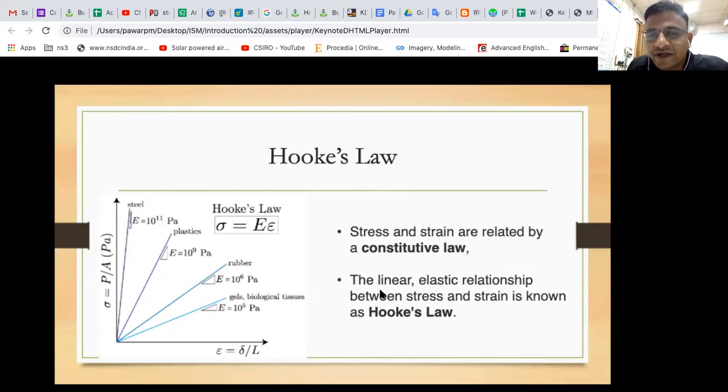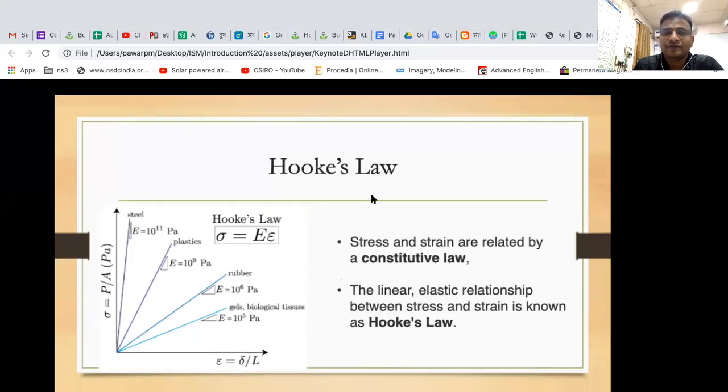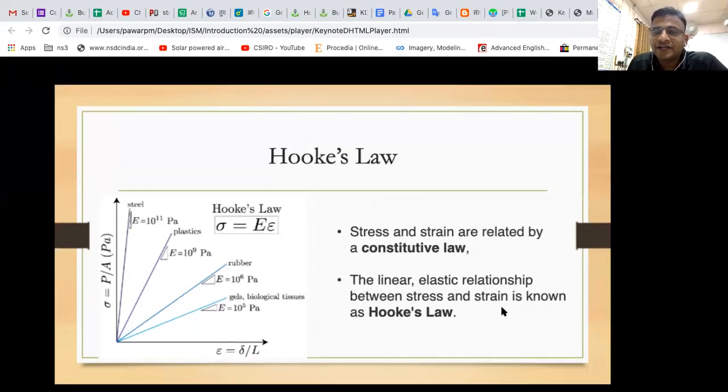Next line: the linear elastic relation between stress and strain is known as Hooke's law.